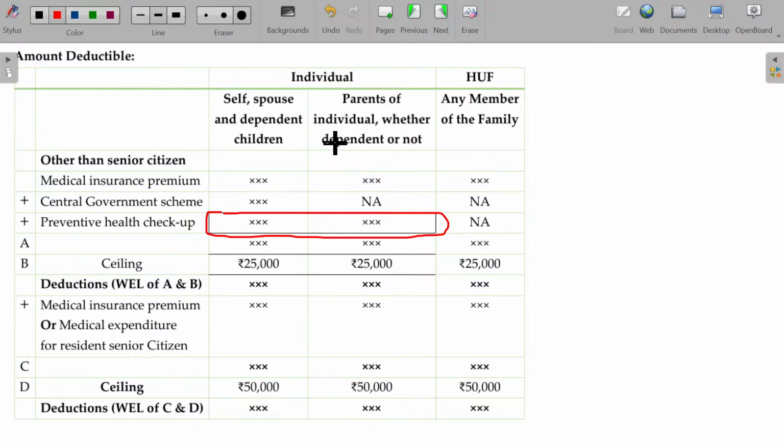Now it can be in the form of cash. In case of Hindu undivided family, this will be applicable for all the members, provided health checkup and central government scheme both are not available. Only insurance premium is applicable. So without senior citizen, the limit is 25. With the senior citizen, the limit is increased to 50, provided in case of senior citizen, in the absence of medical policy, you can claim medical treatment expenditure also. Is that clear?